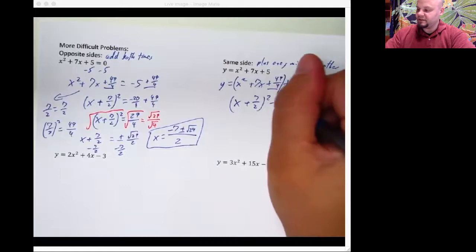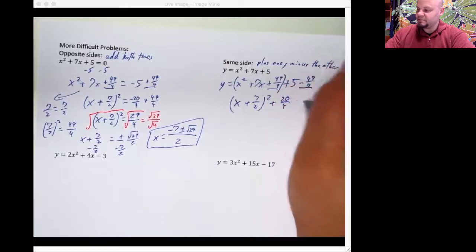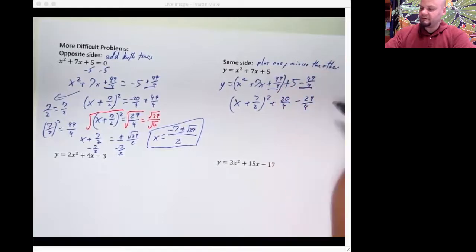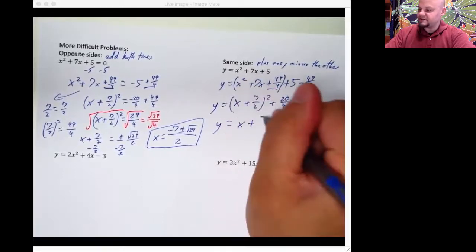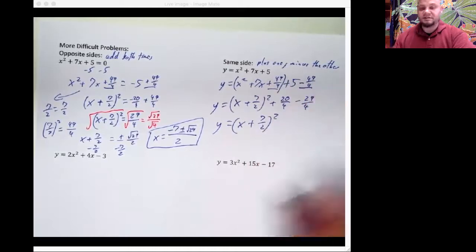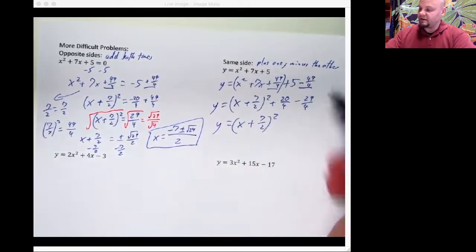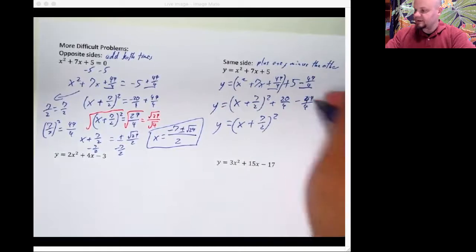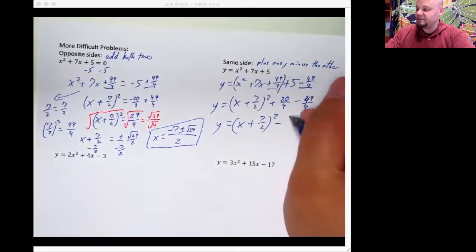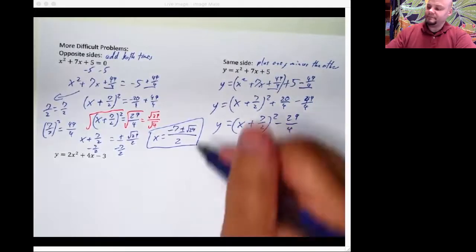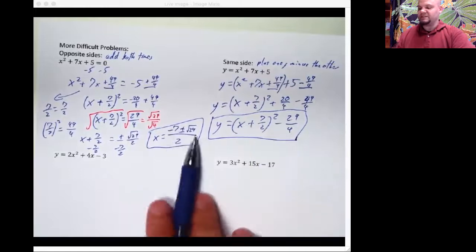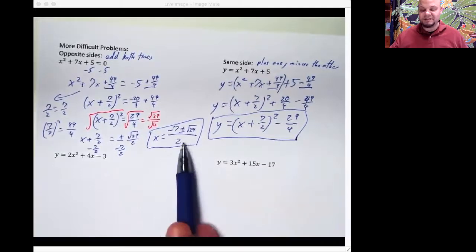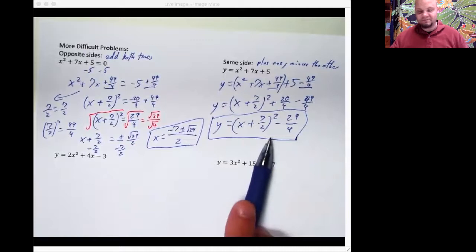This is going to be plus 20 fourths minus 49 fourths. Still y equals. So y is equal to x plus 7 over 2 squared. Nothing changed right there. But back here, oh, I said 29. 49 is going to turn into -29. I was skipping a step in my brain. Ding. There's your vertex form. It means that we don't have to put together this part to get the answer. But sometimes if you want the roots, you got to do that. If you just want vertex form, not so much.